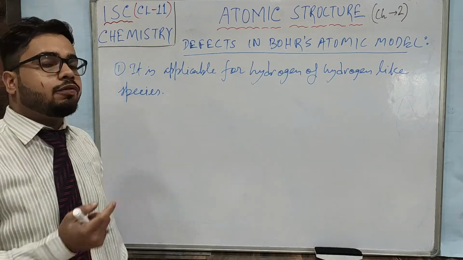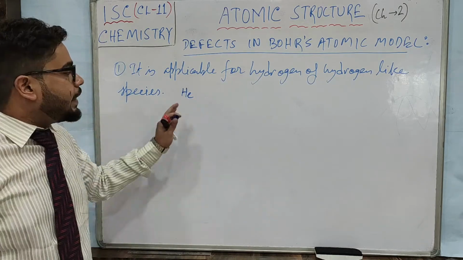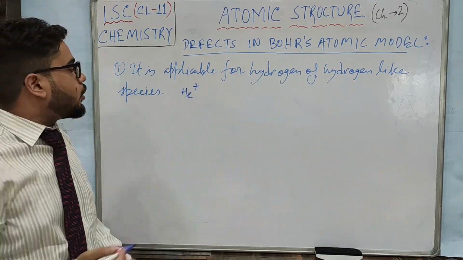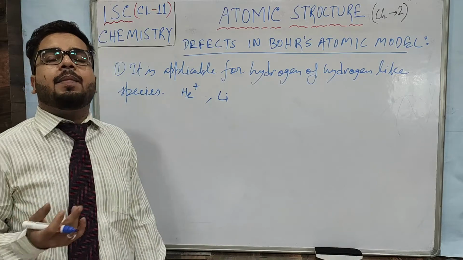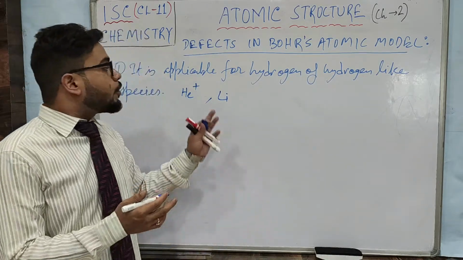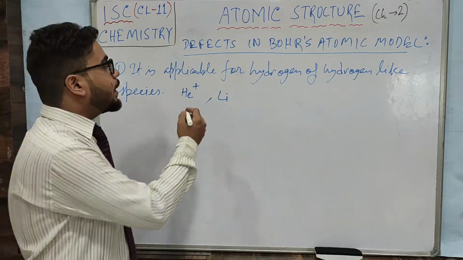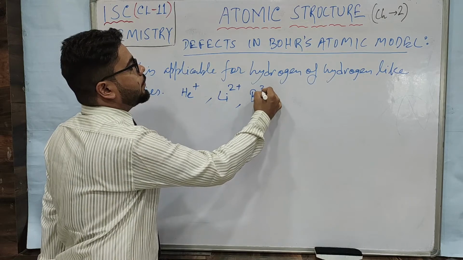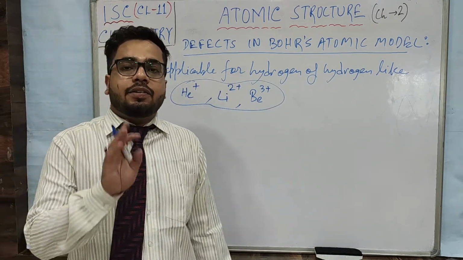That means which has only one electron. Say like helium. Helium has 2 electrons, right? So, He plus will have 1 electron. So, He plus is one example. Now, say lithium. The atomic number of lithium is 3, you all know. So, if 2 electrons go out from lithium, then it will become hydrogen-like, say Li2 plus. Similarly, beryllium 3 plus. These are examples of hydrogen-like species.